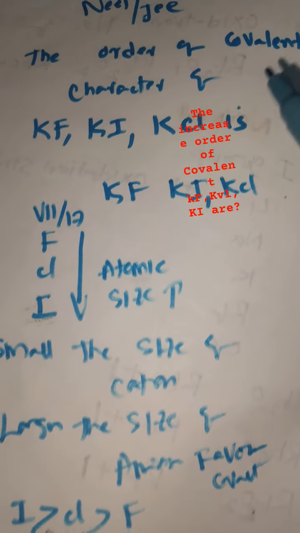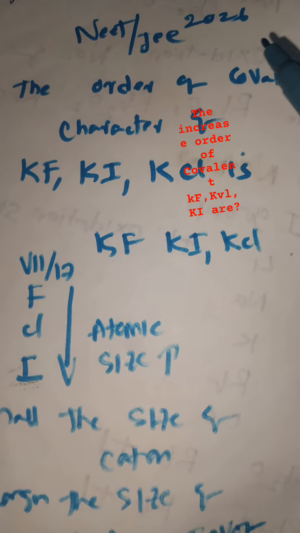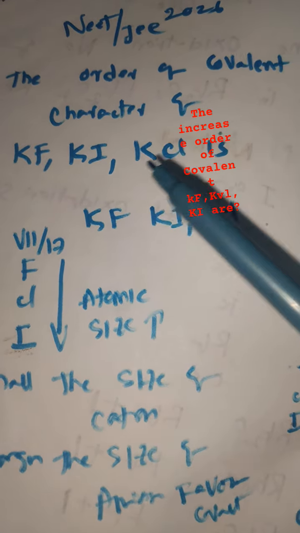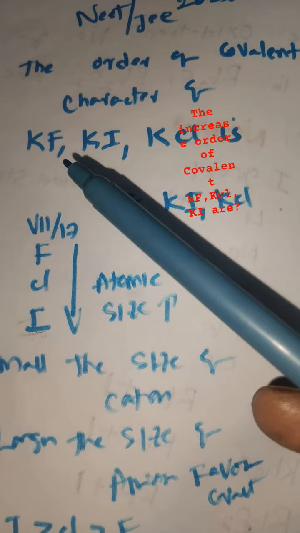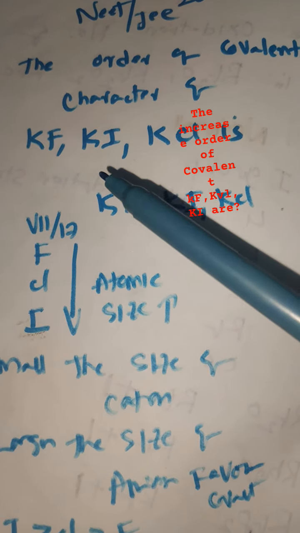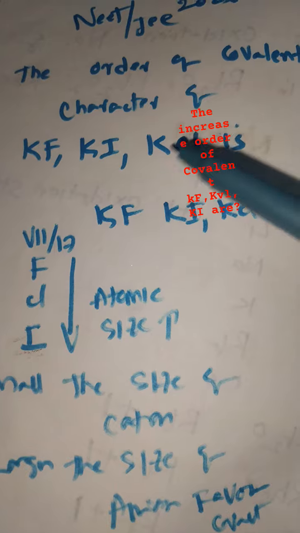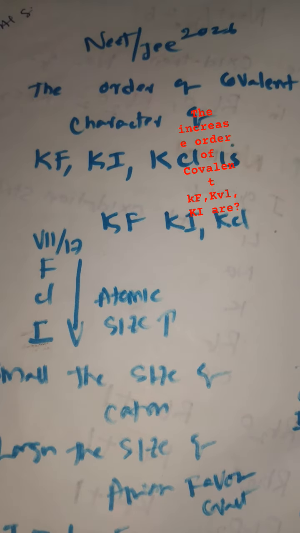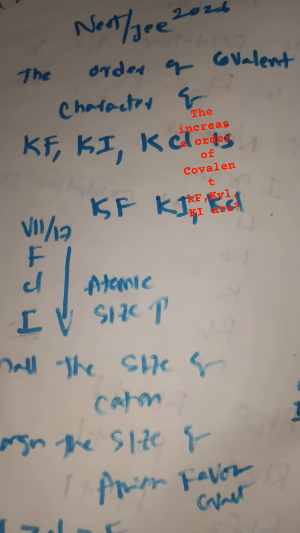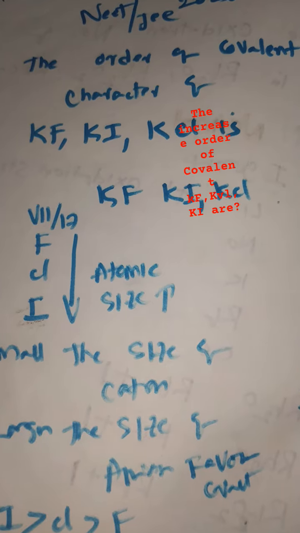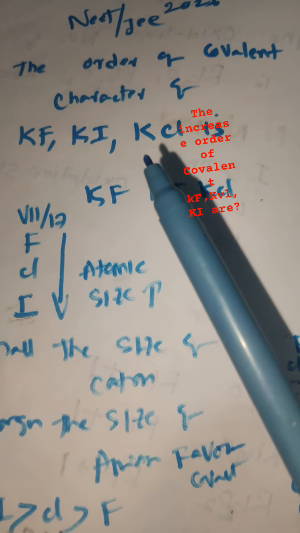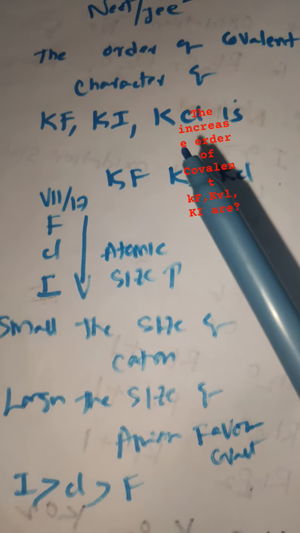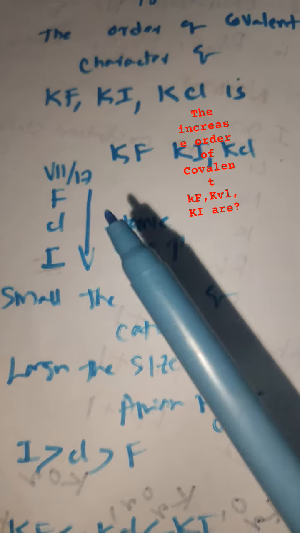My dear students, competitive chemistry NEET JEE 2026 focus. The order of covalent character of potassium fluoride, potassium iodide, potassium chloride is. This question is relevant to Fajan's rules. If you are well versed in Fajan's rules, you can easily answer this question. You simply go for what Fajan's rules say.